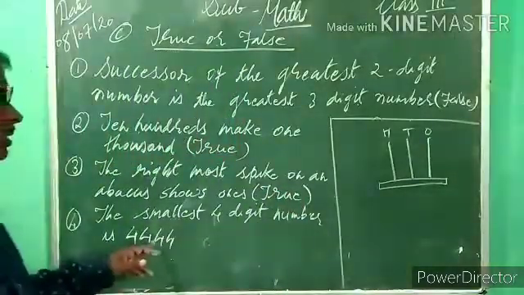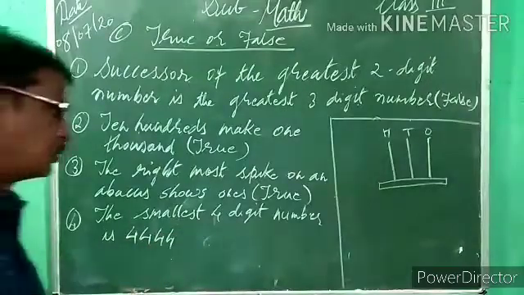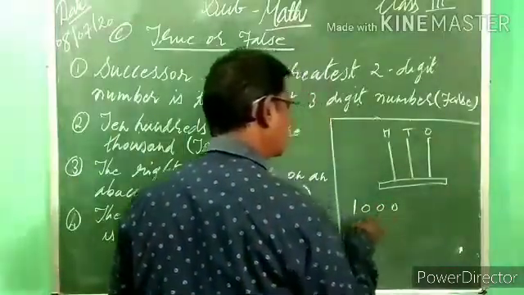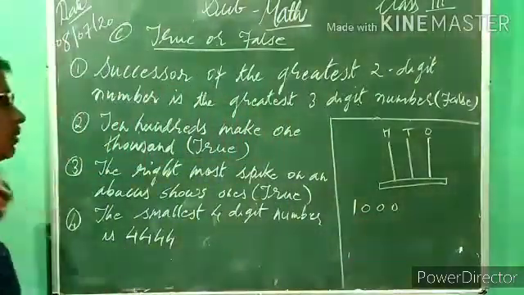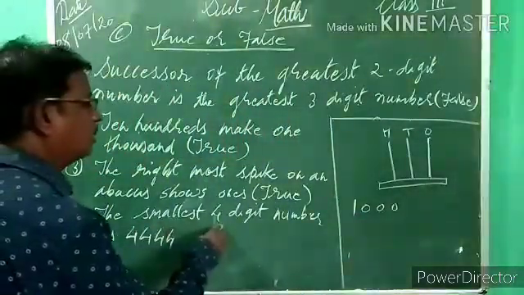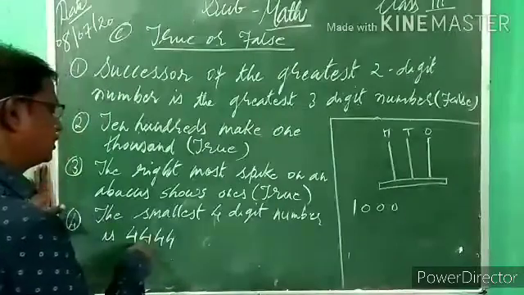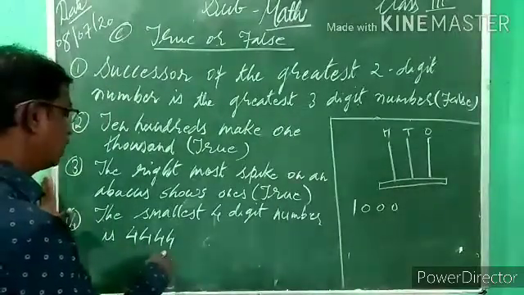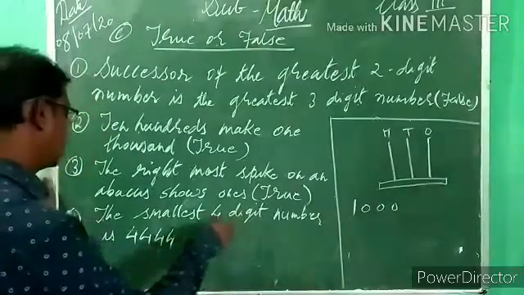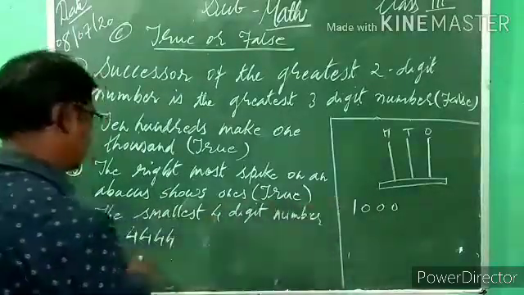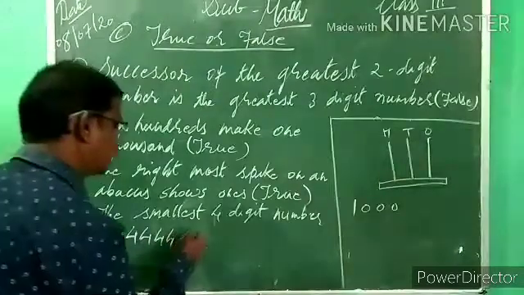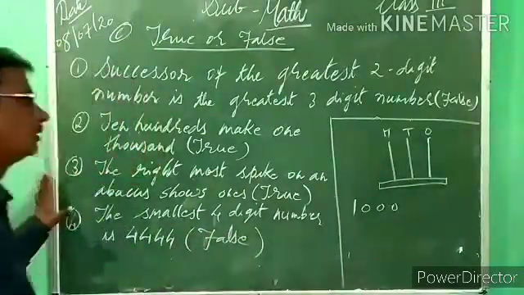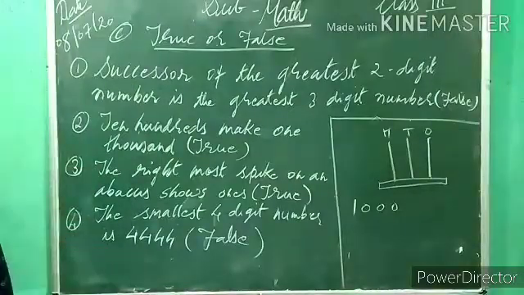Now, the smallest 4-digit number. Which one? 1 and how many zeros? 3 zeros. 1000 is the smallest 4-digit number. Now here: the smallest 4-digit number is 4444. Is it possible? Not possible. The smallest 4-digit number is 1000, but here given 4444. That's why this sentence is also false. So write down in your notebook.